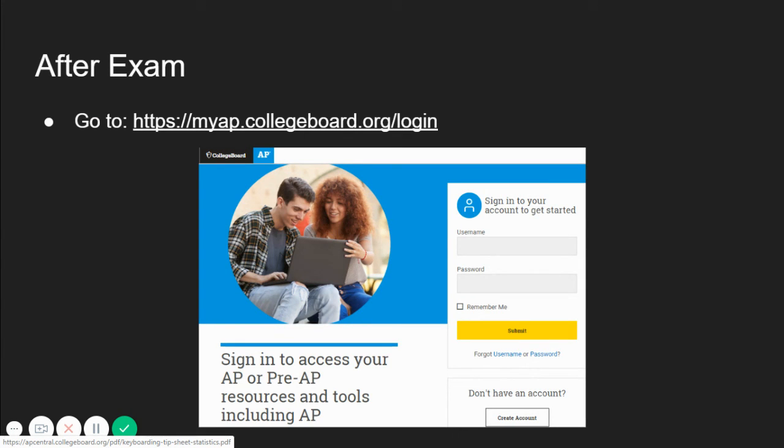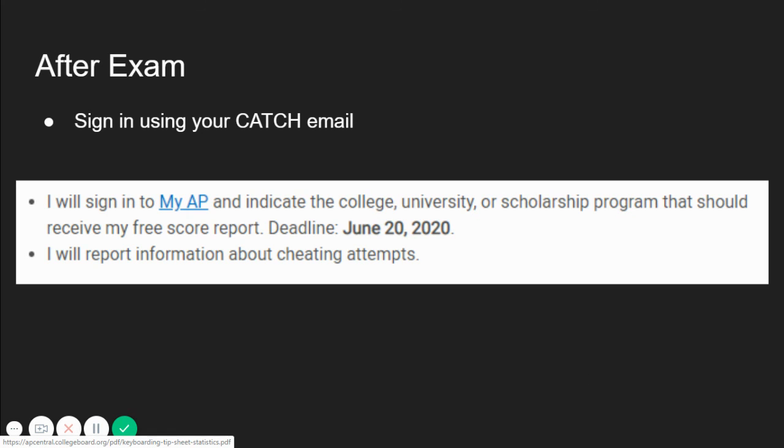When you have completed your test, go to myap.collegeboard.org and sign in to your College Board account. Once you sign in, you will be able to select which colleges, universities, or scholarship programs you would like to have receive your score. Making your scores available to these colleges, universities, and programs may qualify you to receive scholarships and various opportunities. You may always go back and change your selection later in the future.